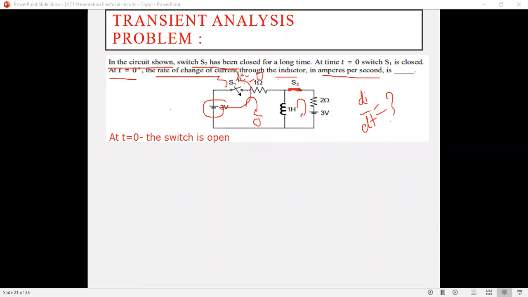Switch S1 मुळे याच्यामध्ये काही चेंज होतोय का? नाहीये. But here, switch S2 for a long time it is closed, so some of the current will be flowing from that; it will act as a short circuit. So here final condition use करावी लागेल. So some of the current will be flowing from this loop. या loop मधून काहीतरी current flow होईल.